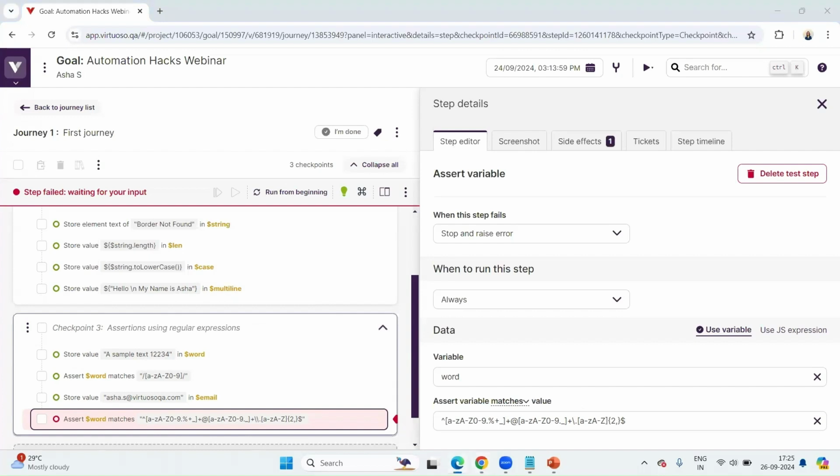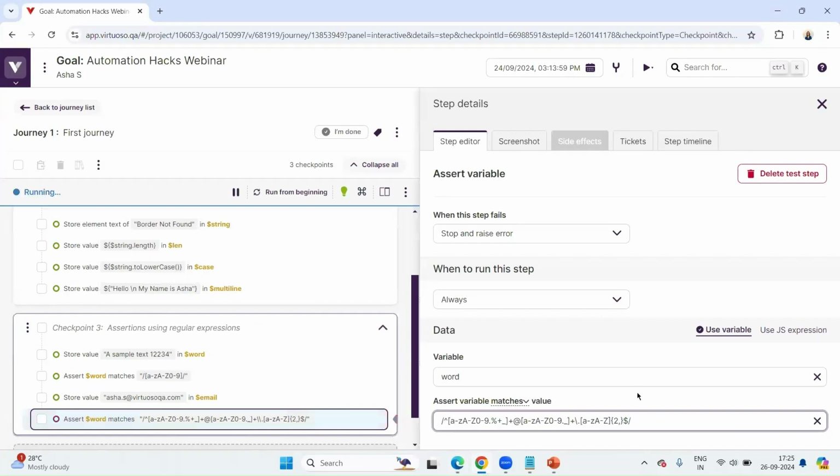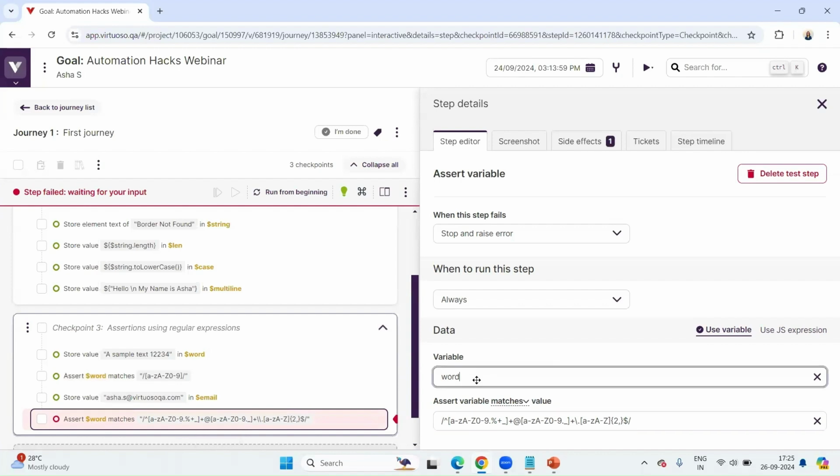All right. Let me just fix it one more time. Yep, I had missed add space and then right. So if you see, I have added.